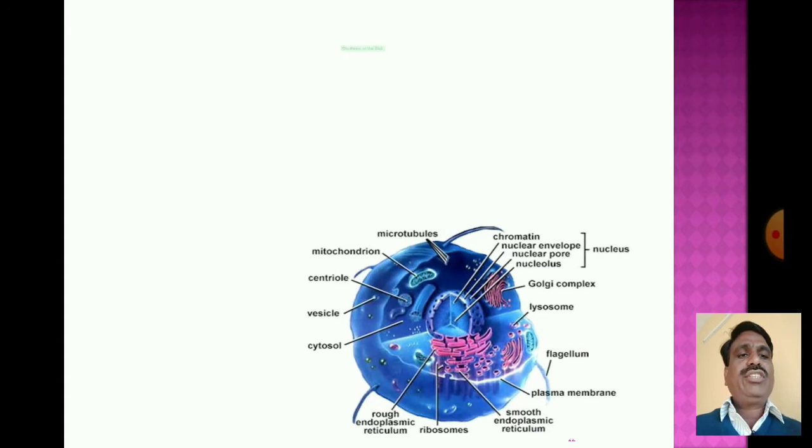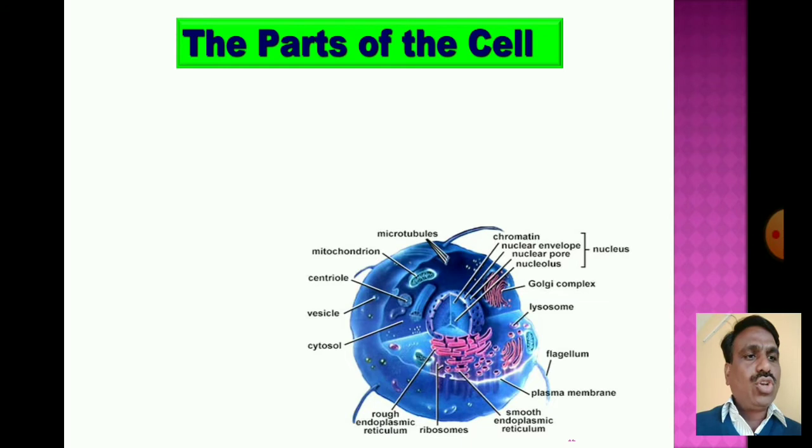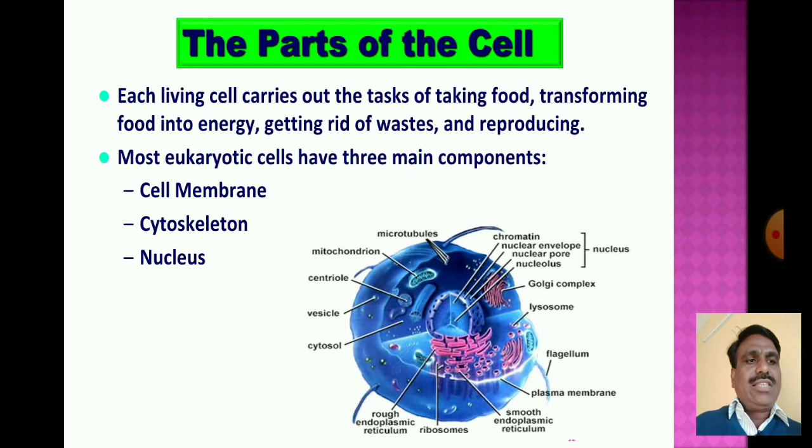Further discussion regards the parts of the eukaryotic cell. Each living cell carries out the tasks of taking in food, transforming food into energy, getting rid of waste and reproducing.